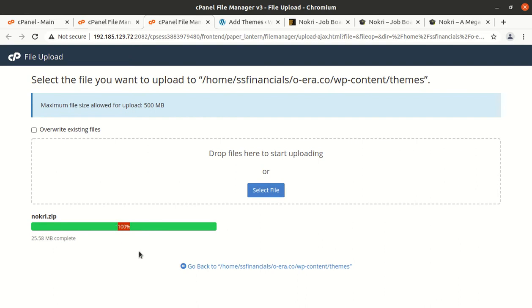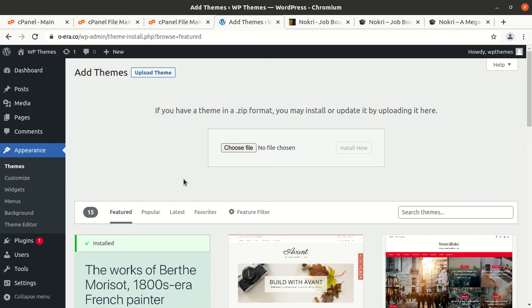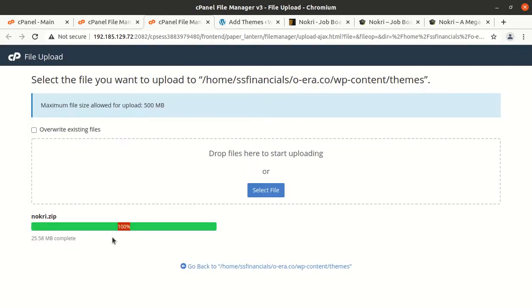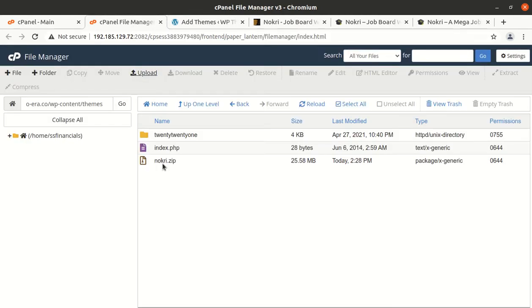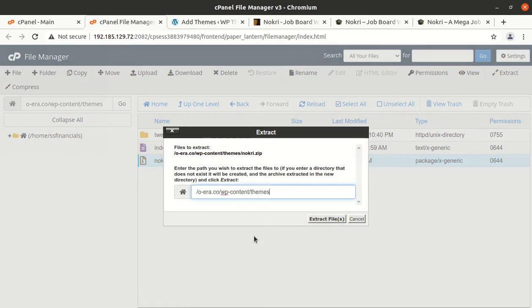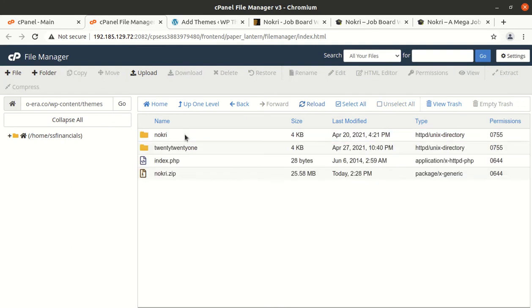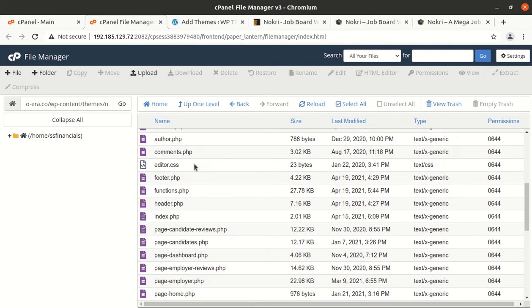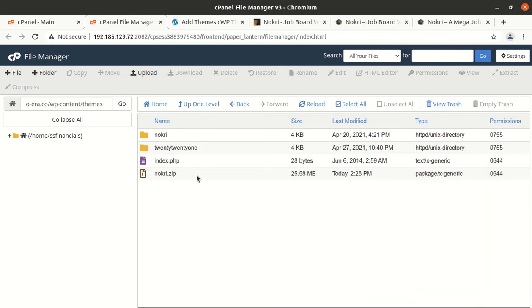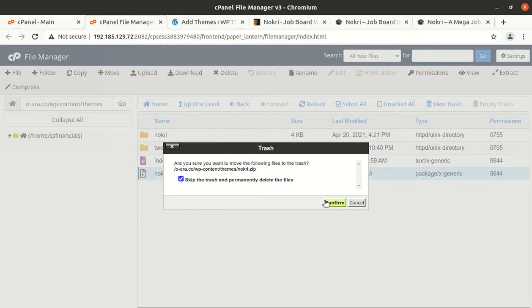Once the progress bar turns green with 100%, you can go back. Both ways of uploading the theme are the same, don't get confused. Either you can upload the theme through the WordPress interface, or directly on the server. Once the progress bar turns green, you can go back and extract the uploaded file. The extraction outcome is this Naukri folder, in which we got all the theme components, folders and files. Now we can delete the zip one. It is not required, it is just consuming server space.